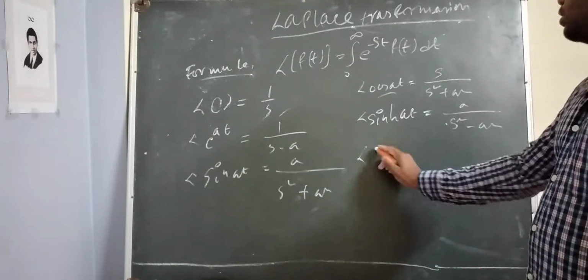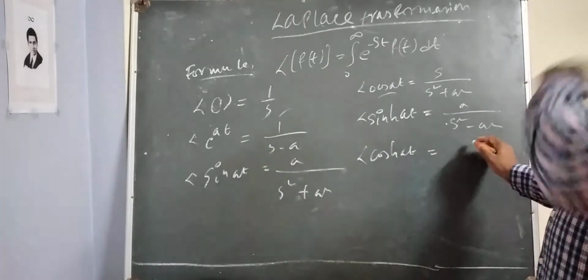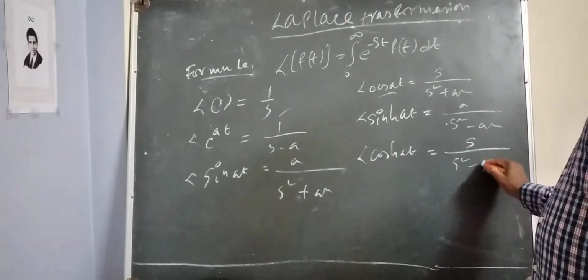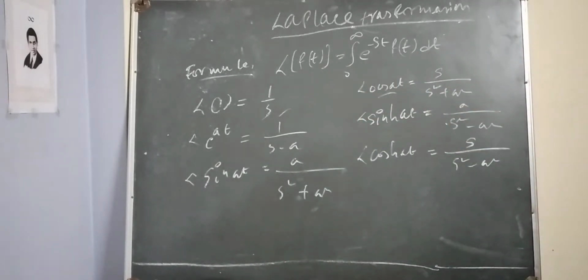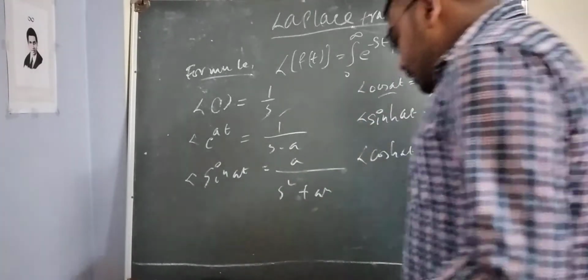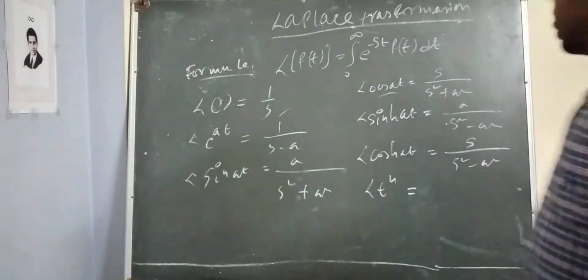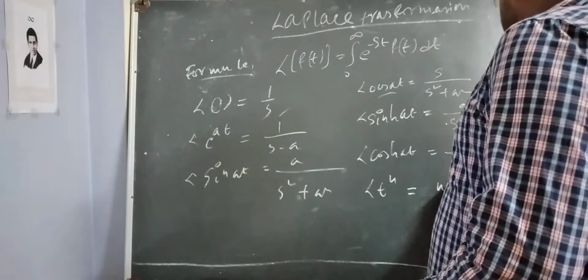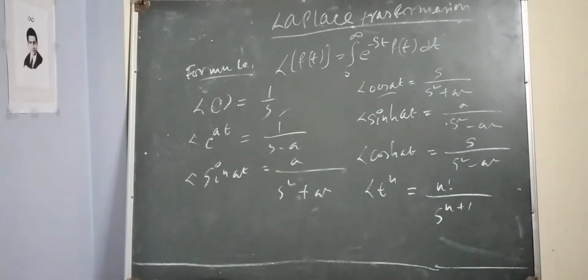Laplace of cosh at will be equal to s divided by s square minus a square. And Laplace of t to the power n will be equal to n factorial divided by s to the power n plus 1.